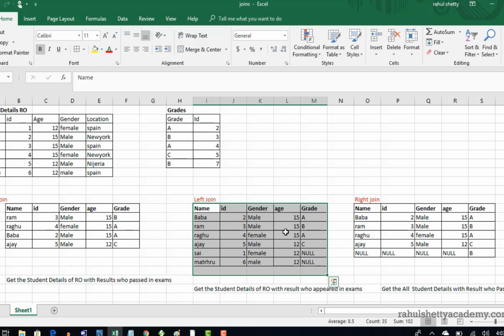Now right join is simply the opposite of this. When you map this, no matter whether a mapping is found or not, make sure all the right rows are present. In left join, Matru and Sai are not matching, but still we mapped, and as the mapping is not present, in place of grades we put null, right? Similarly for right join, 7 is not present here, isn't it?